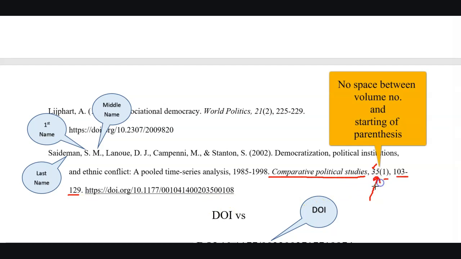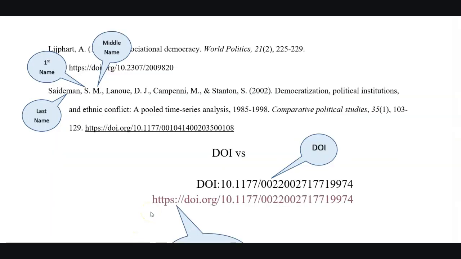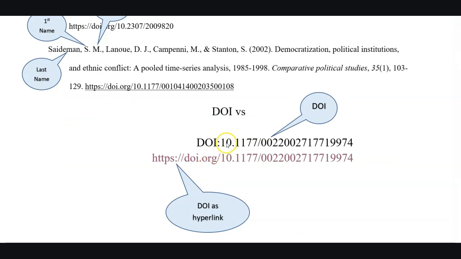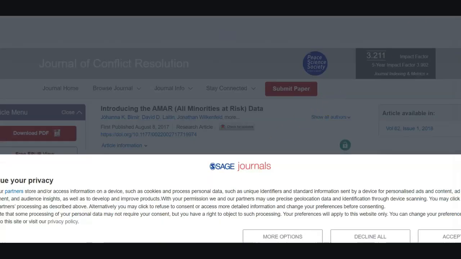At the end of this information, mention the DOI of the research article. APA 7th requires that the DOI must be in the hyperlink form, capable of providing a direct link to the location of the article on the internet. Don't use any punctuation mark after the completion of the DOI because it might interfere with the hyperlink. Here in the last, this is an example of a simple DOI and a hyperlink type DOI. If we try to Control plus left click on a simple DOI, it will not respond. But if we do the similar action on this hyperlink type DOI, it will guide us directly towards the home page of the article.